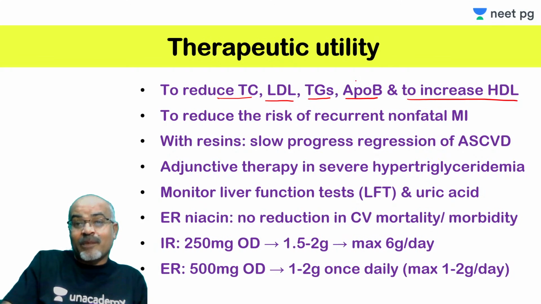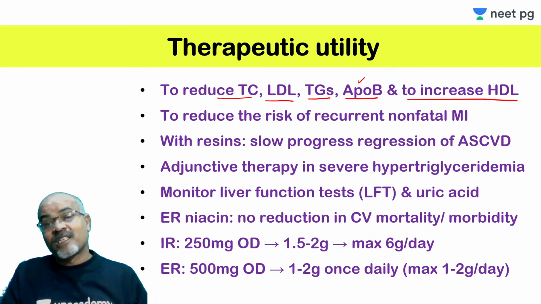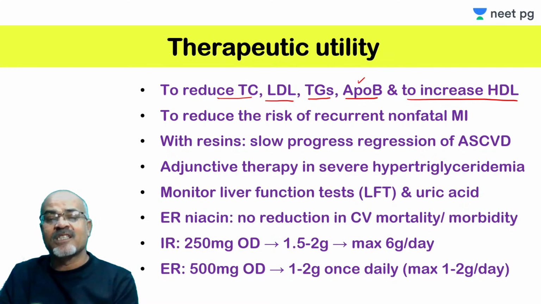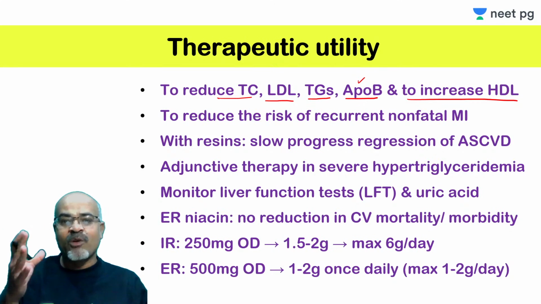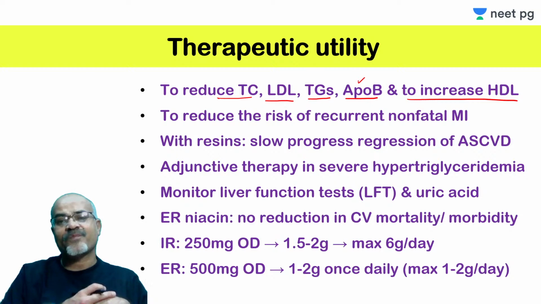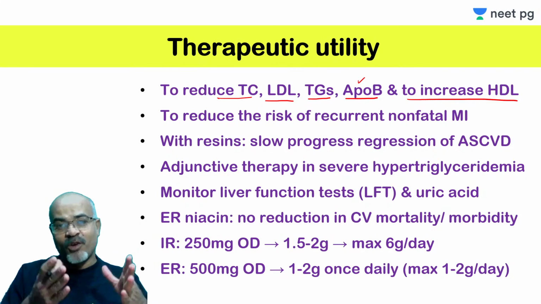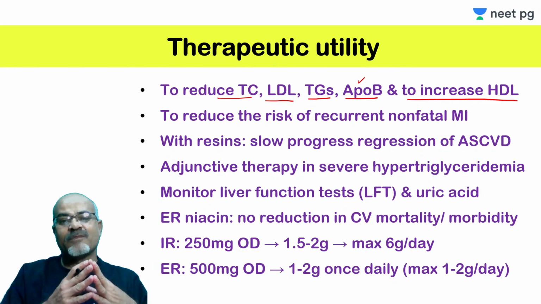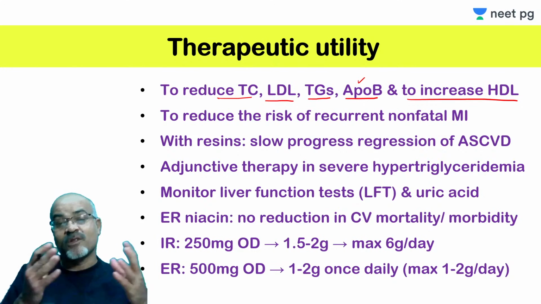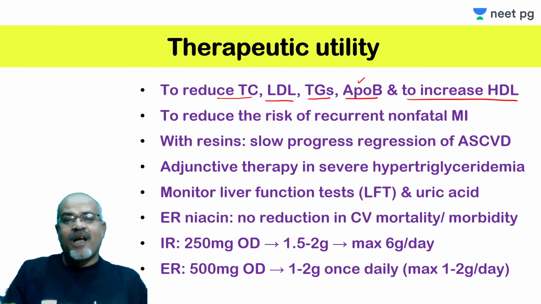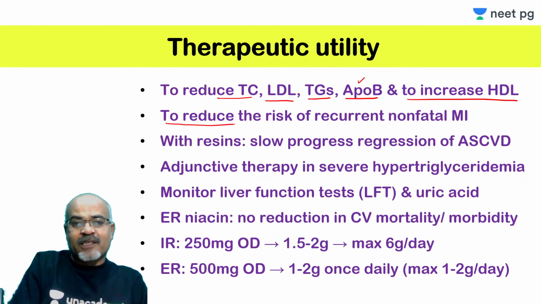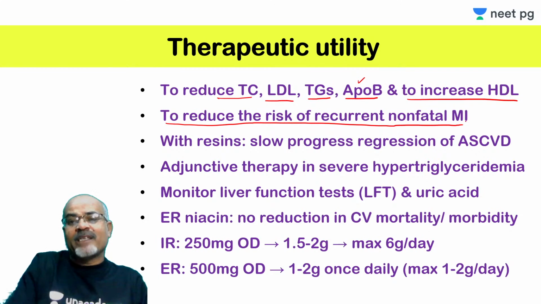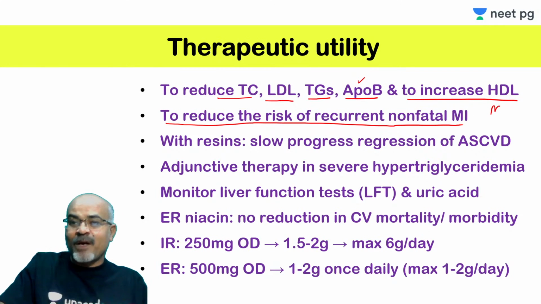You can see that decreasing ApoB level is listed separately, in case of some genetic defect because of which ApoB is increased. If ApoB is increased, it will definitely increase the LDL and all that, because this is the apolipoprotein for LDL, VLDL and all that, so that will increase. So this is also indicated for that. And another indication is to reduce the risk of recurrent non-fatal MI in patients who have a history of past MI and have hyperlipidemia.